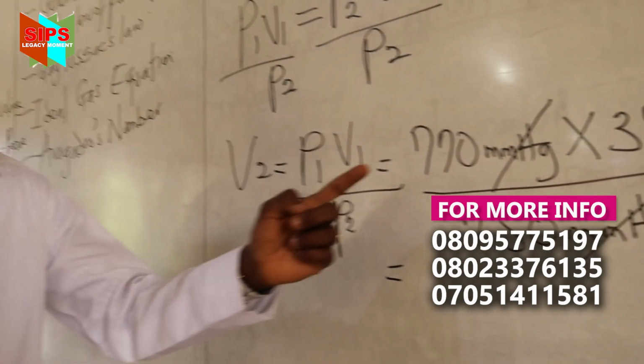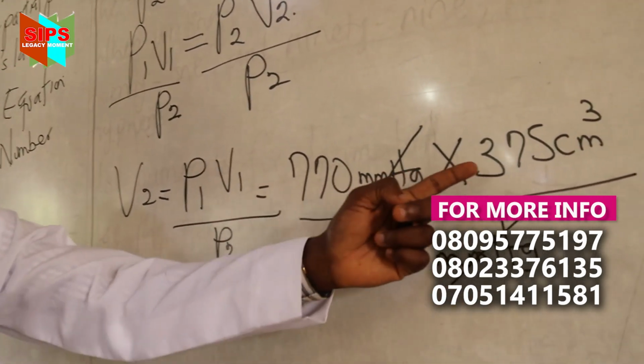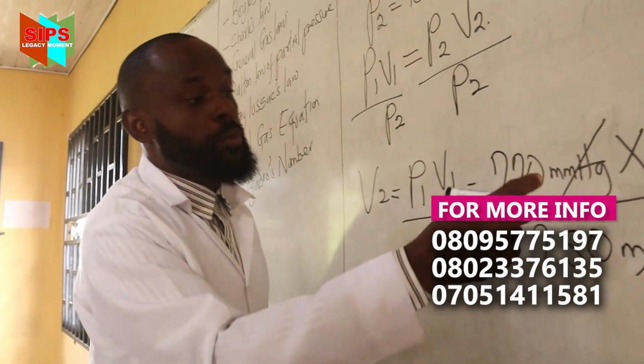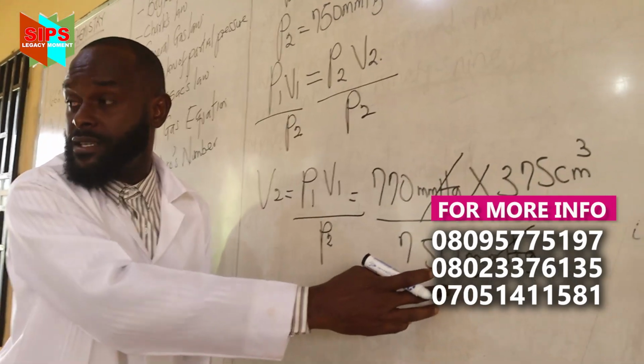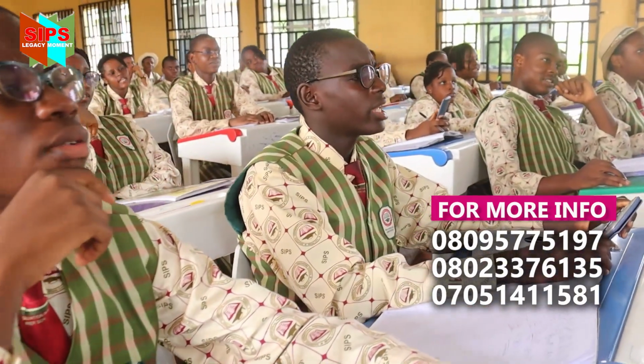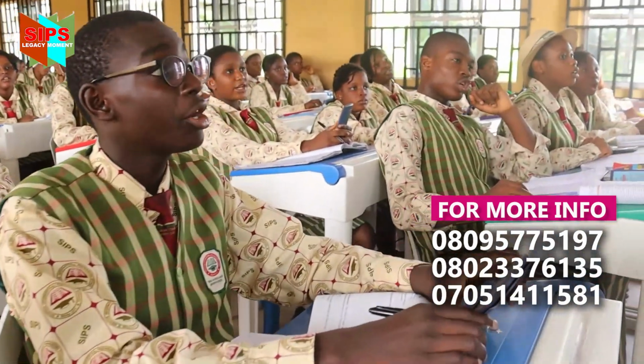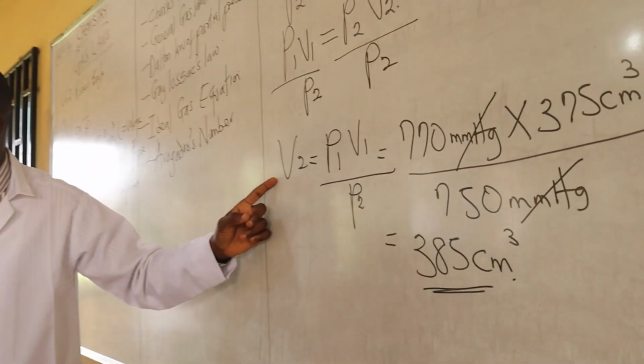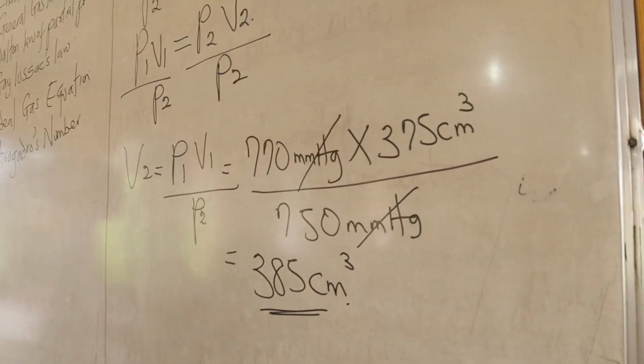So class, multiply for me, 770 multiplied by 375, divided by 750. What did you get? 385 centimeter cube. Why is it in centimeter cube? Because we are looking for volume, and V2 is volume.